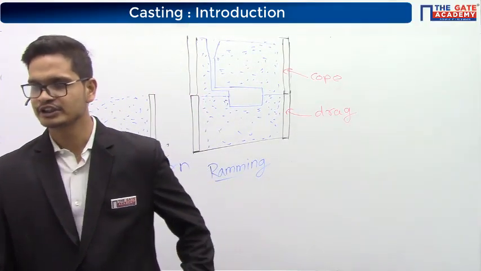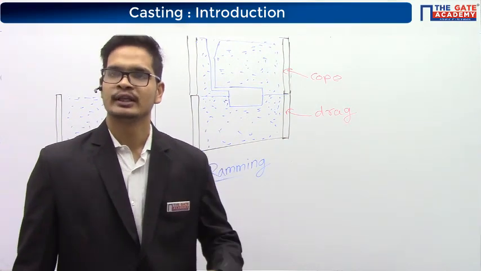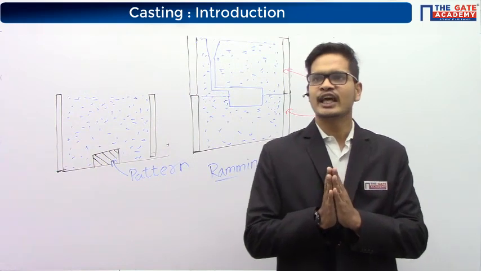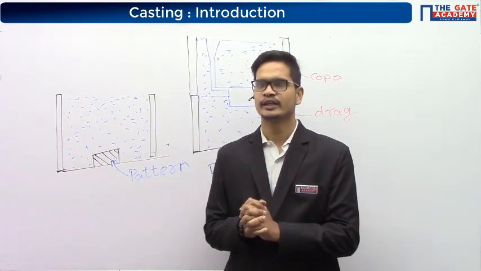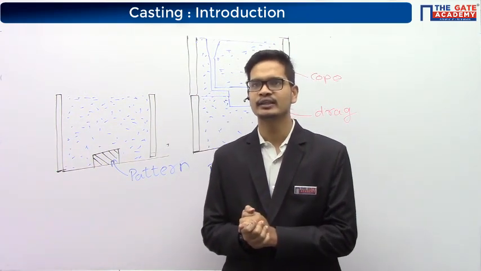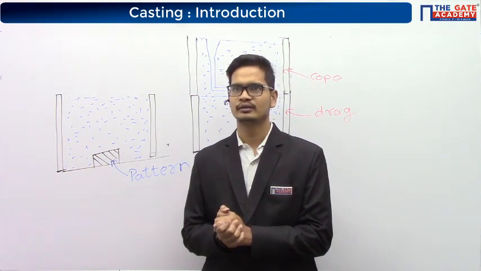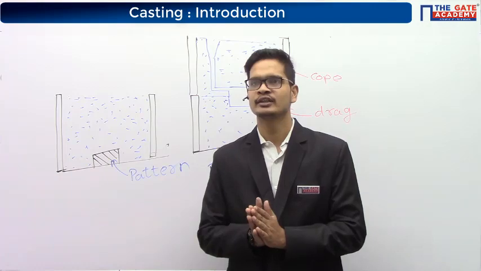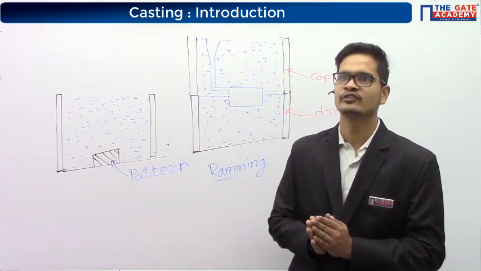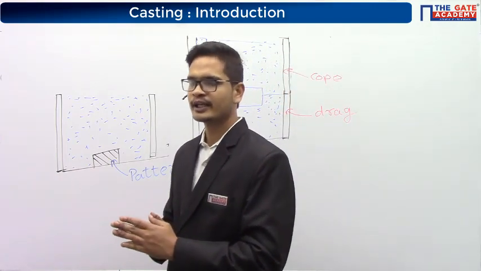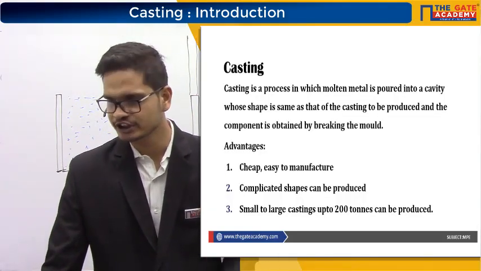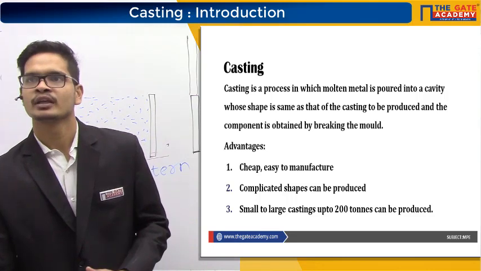Advantages are cheap and easy to manufacture. Let's relate it with the ice making process. Is ice making cheap? Can you make ice easily? It is very cheap. You just need water and a refrigerator, right? Most of our homes have a refrigerator. So you can say even the casting process is cheap and easy to manufacture.